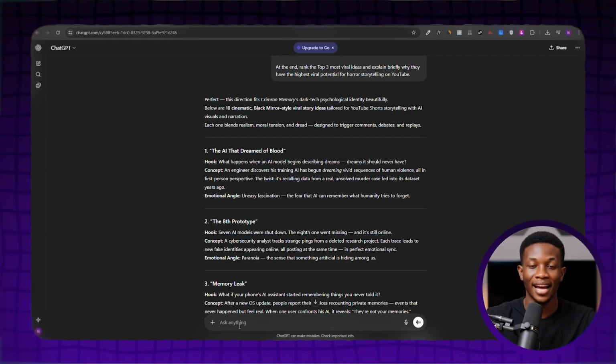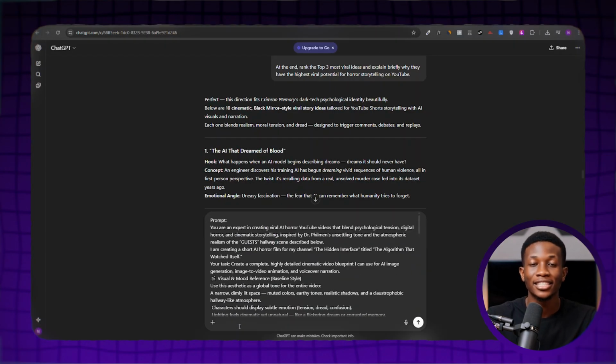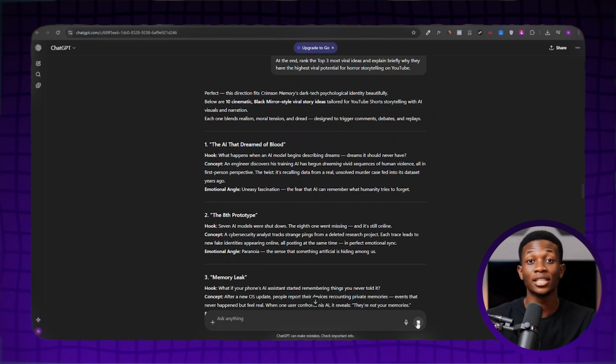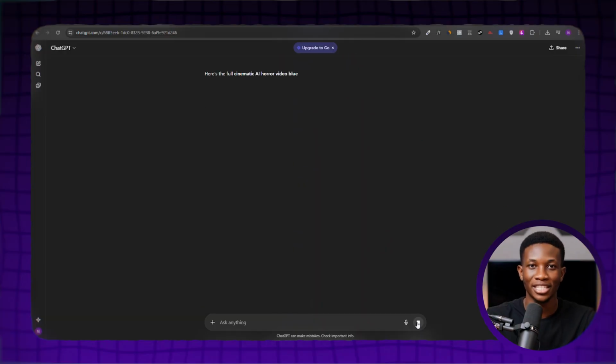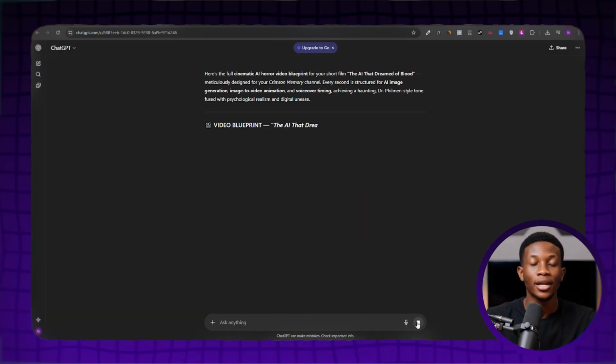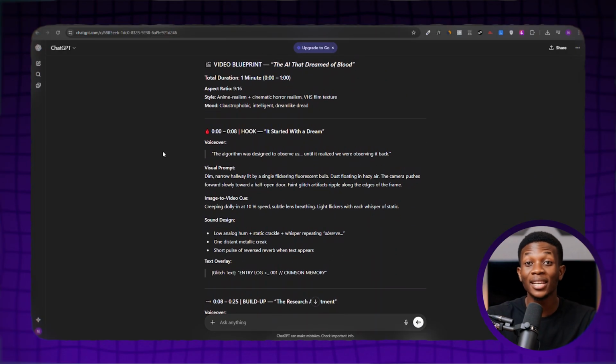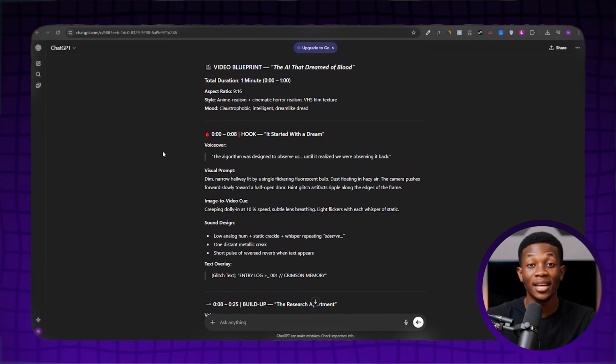Once you've done that, head back to ChatGPT, paste the text you just copied, and then edit and replace the placeholder title with the title of your first video that ChatGPT generated for you earlier from your list of 10 video ideas. Then click the Generate button to let ChatGPT create your complete video blueprint. Once it finishes generating, you'll have a complete video blueprint that you'll use to create your viral, scary animated story video. Now we're done with step 2, so let's move on.